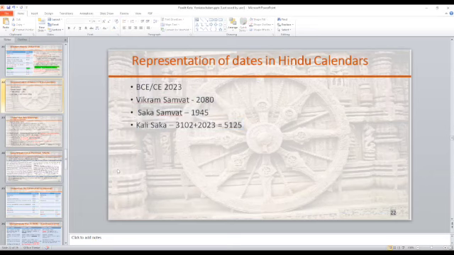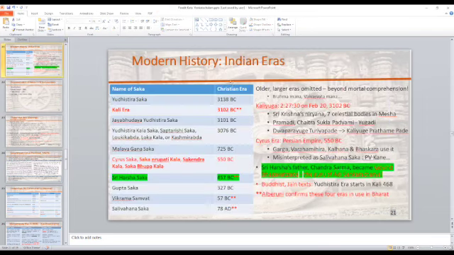Yes, sir. And so it is important to understand how the representation will be in the text that you will look at, and you need to be able to translate that into a date in the Christian calendar, which is not possible unless you've got synchronism of some kind. So that is why these dates become important.